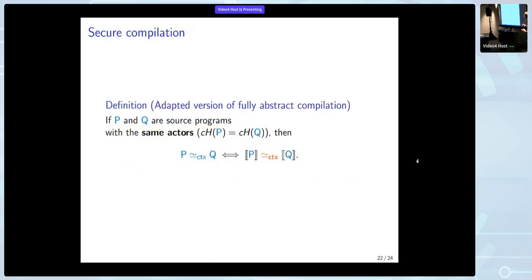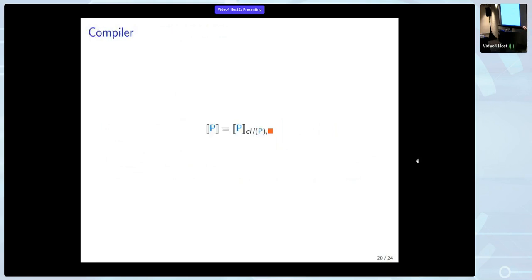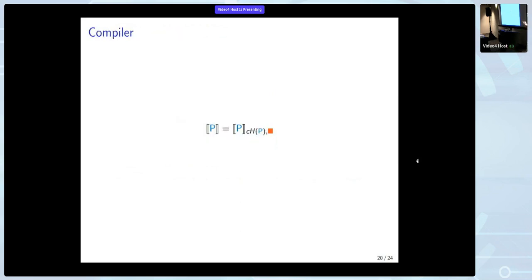And then for the actors themselves, for every name, we get a dictionary with the name of the actor and the precompiled process, where the identities table we use is just a fresh variable. So this is then the table of identities. And then we just define the compiler by plugging the result of compiling this table of identities into our pre-compiler, and we get our compiler.